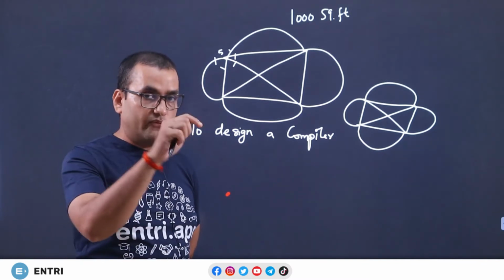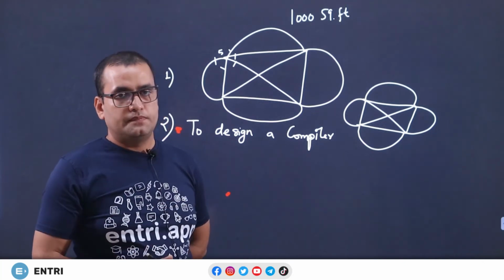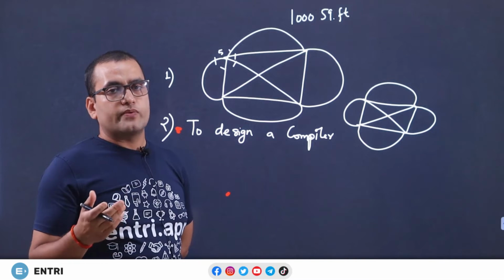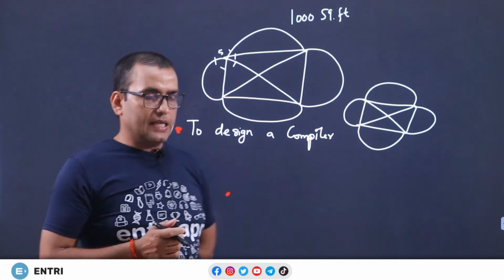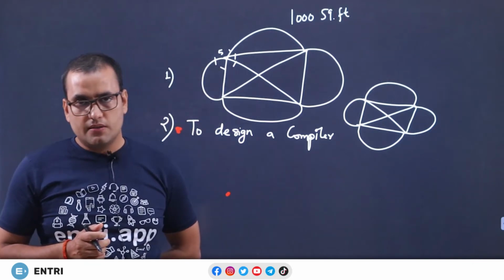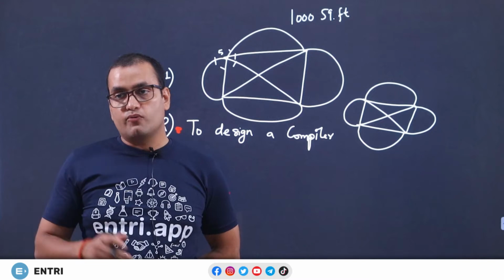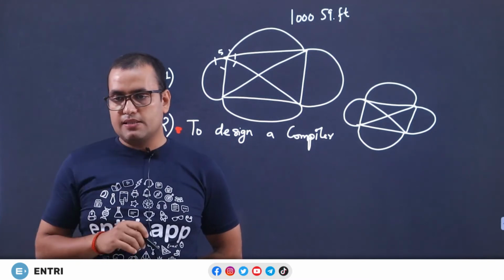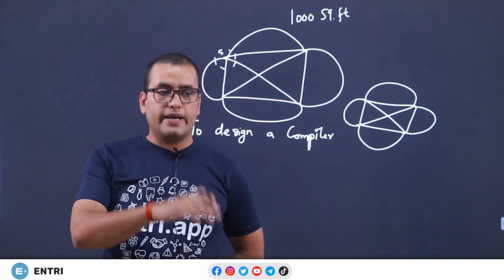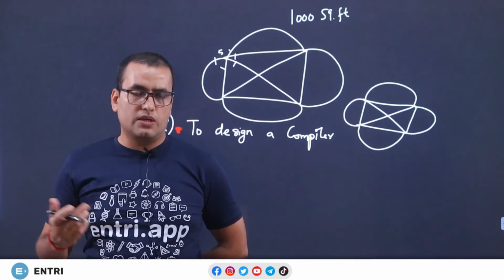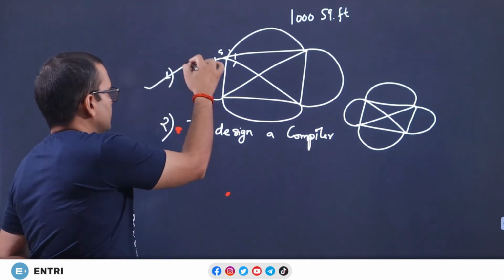Without solving the problem itself in the first place, you need to answer whether the solution is possible or not. Like in aptitude questions, we try the question 4 to 5, 6 times and we say, okay, the answer is option D, data is insufficient, cannot be determined. So, why after attempting 4 to 5 times? Just read the question, analyze all the information given, and you must come to the conclusion that, okay, it is not possible, or whether it is possible, whatever. So, without solving a problem in the first place. So, that was the first point.